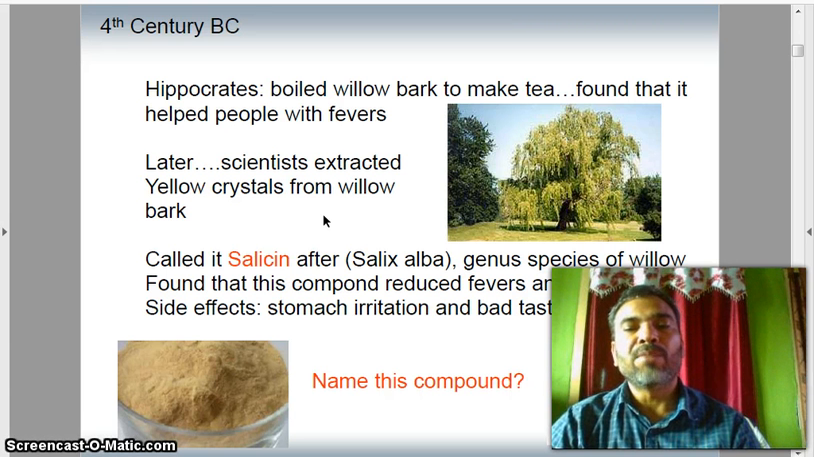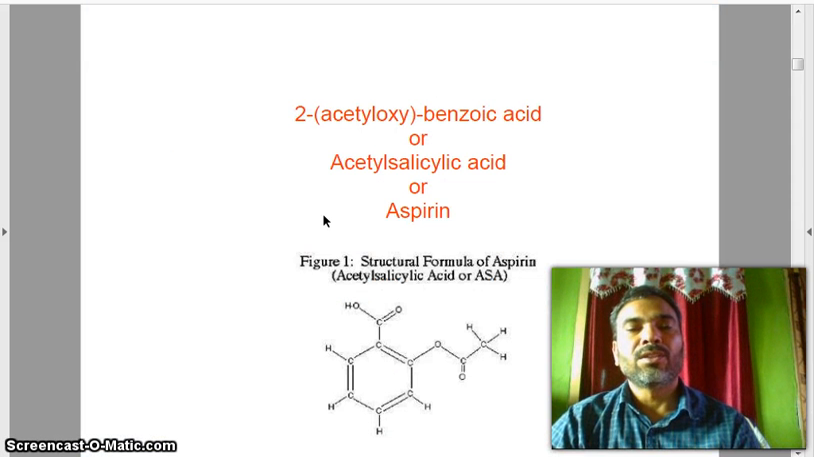So, name this compound. Okay. So, that compound is aspirin, or 2-acetyloxybenzoic acid, or acetylsalicylic acid. The structural formula of aspirin, acetylsalicylic acid or ASA, is this. This is the ester linkage, this is the acid.